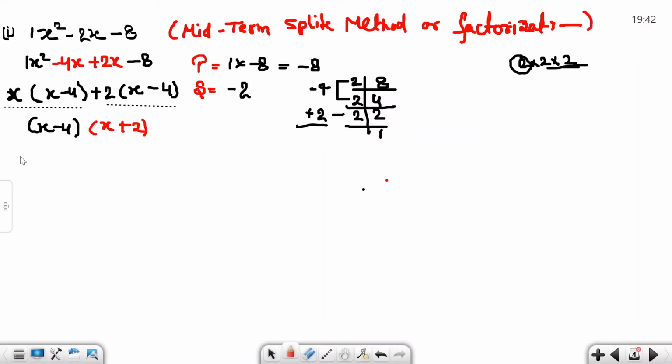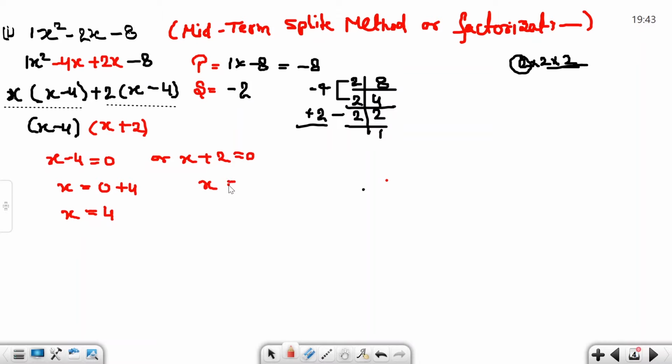So our target is to find zeros. If you want to find zeros, then we take both factors equal to 0. x minus 4 is equal to 0 or x plus 2 is equal to 0. What do we get? x is equal to 4, changing the minus 4 to the other side as plus 4.